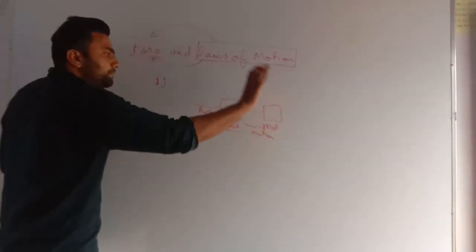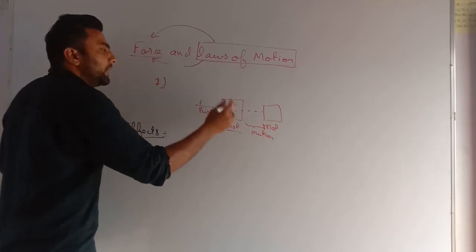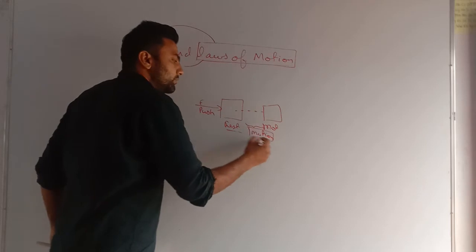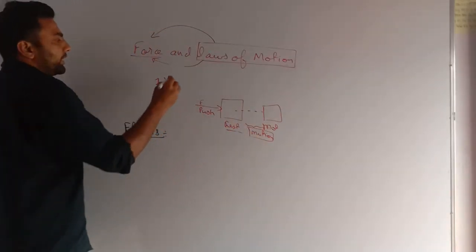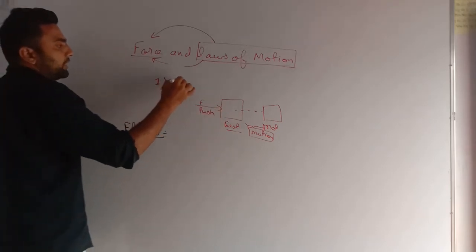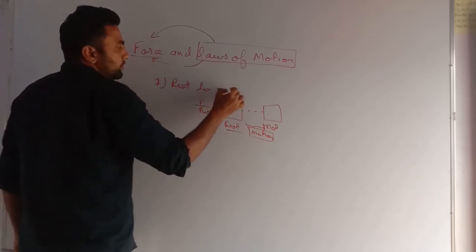If I keep on pushing, or if I am continuously applying the force, it will keep on changing its position. And changing position is known as motion. It means that on applying force, there is an effect on the body: that body will now go from rest to motion.